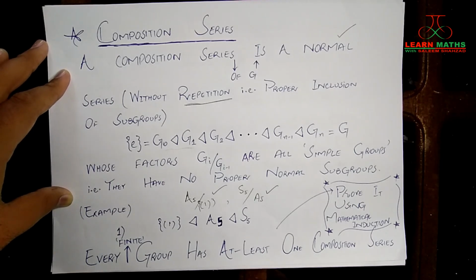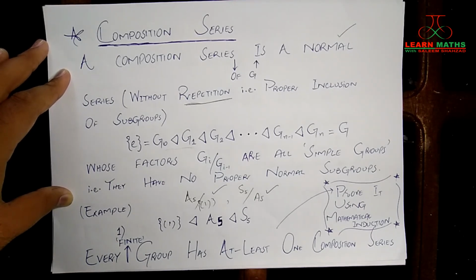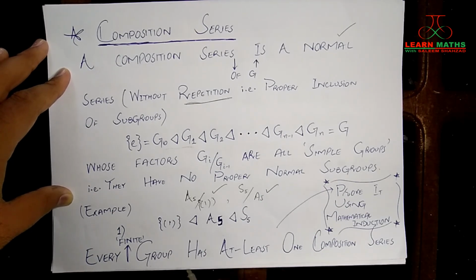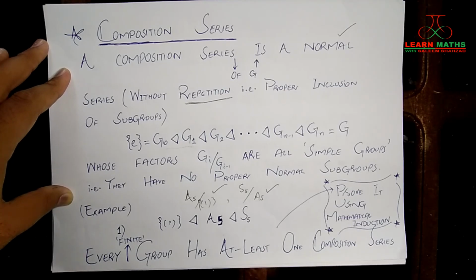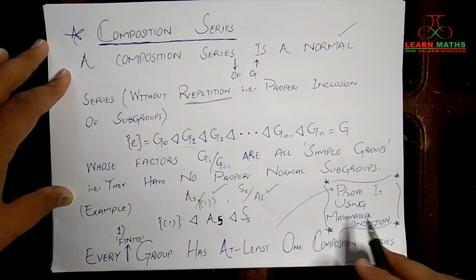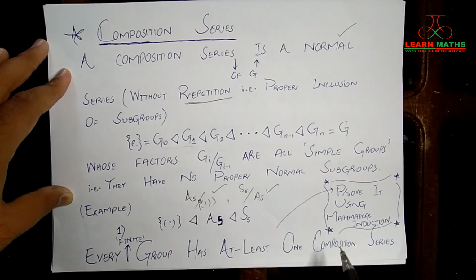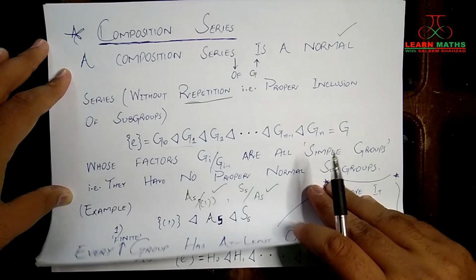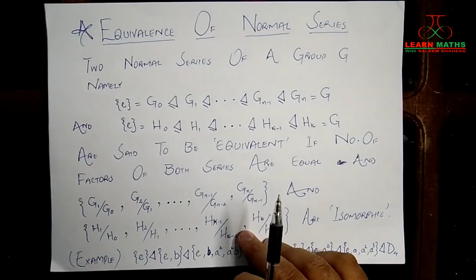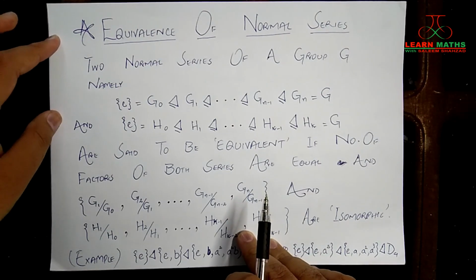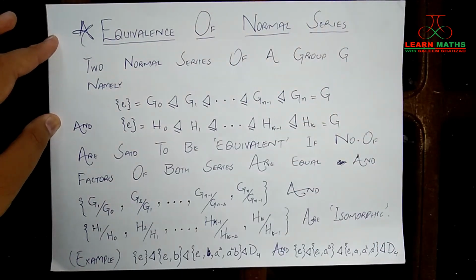The next preliminary concept needed for proving the Jordan-Holder theorem is that every finite group has at least one composition series. Or you can say every finite group has a composition series. This is a result that has been proven in some books as well, and you can prove it by using mathematical induction. I'm leaving it for you. The next concept that is necessary for us to learn before going to the proof of the Jordan-Holder theorem is the equivalence of normal series.